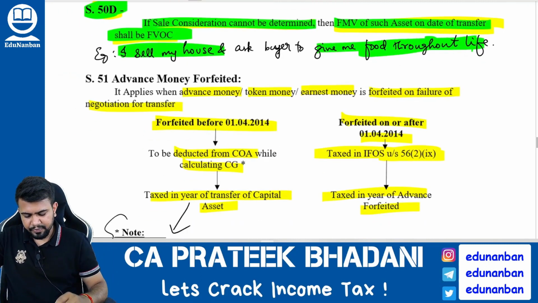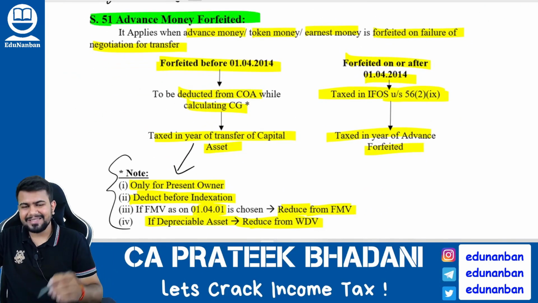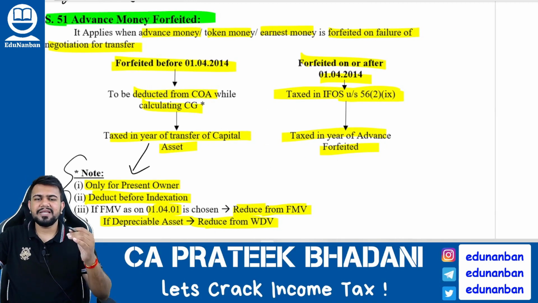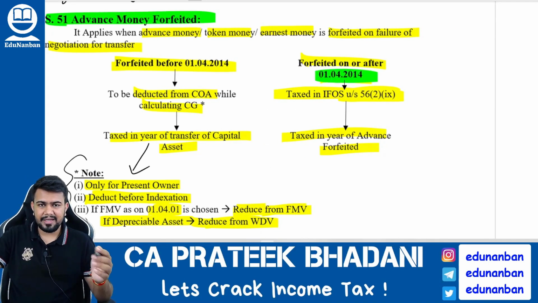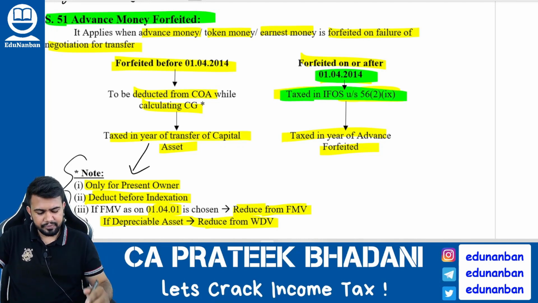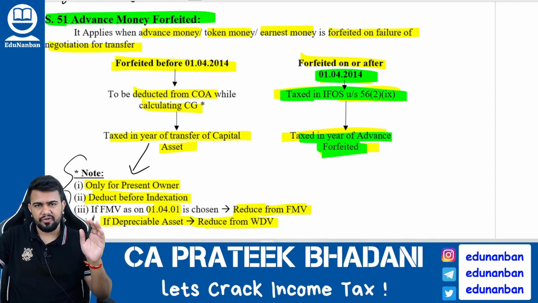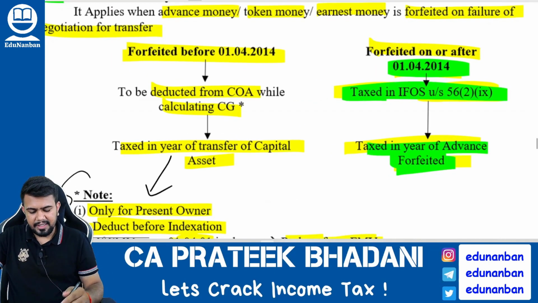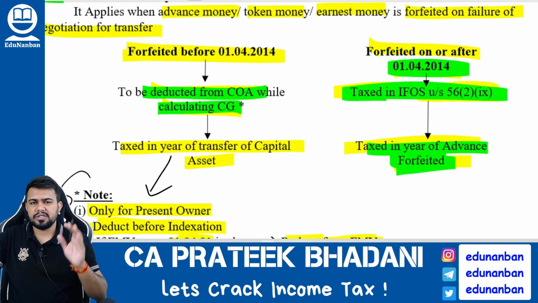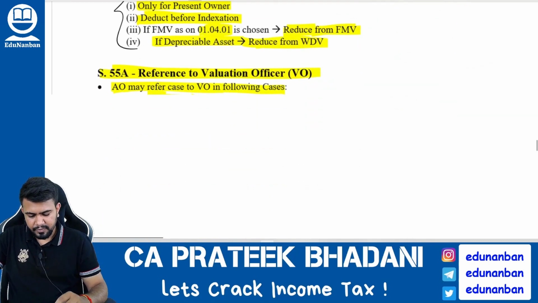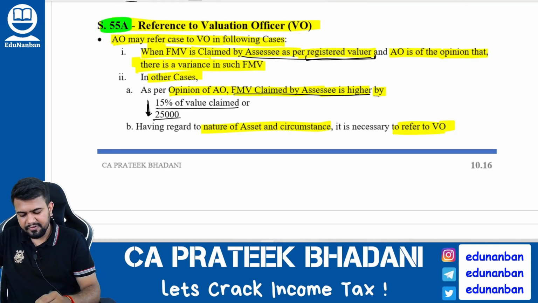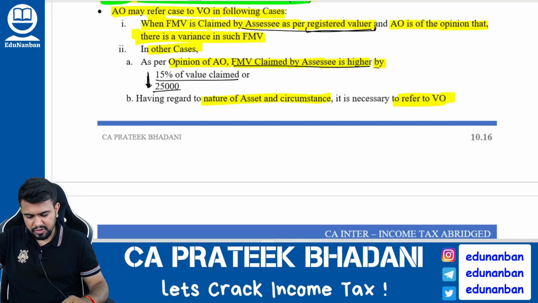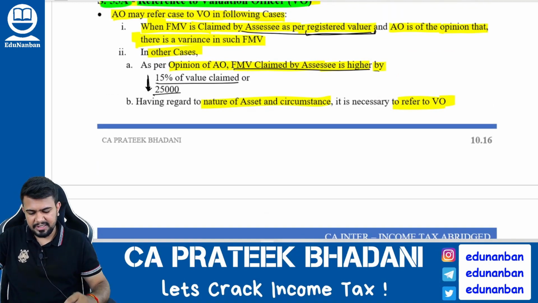Now let us come to advance money forfeited, that is section 51. If any advance money is forfeited on or after 1/4/2014, then it is fully taxable under the head income from other sources in the year in which the advance is forfeited. However, if any advance was forfeited before 1/4/2014, then you have to reduce such advance from the cost of acquisition. Next, section 55A, reference to valuation officer. This is not so important, but you should give it a reading also.